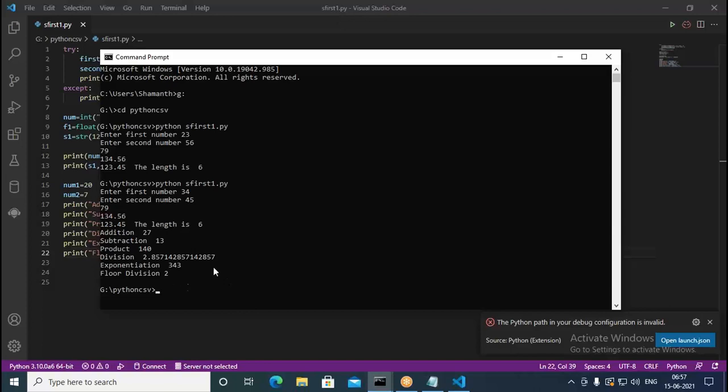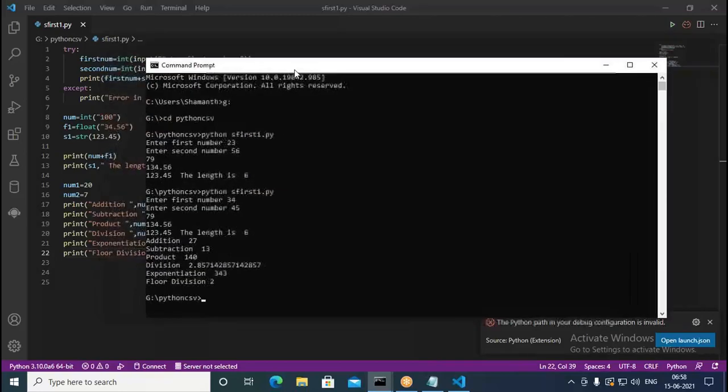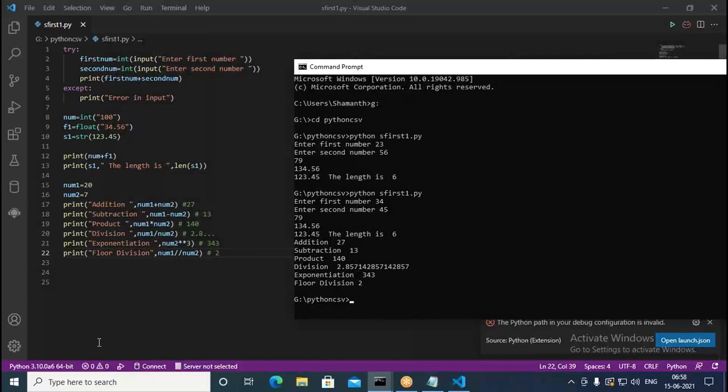Then in the case of exponentiation, it is 343. 7 7 is 49, and 49 when you multiply again with 7 you get 343. And in the case of floor division, this is actually 2. So in this way here it's printing. Okay, so operators are working in that manner for us.